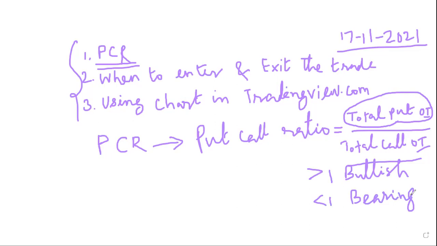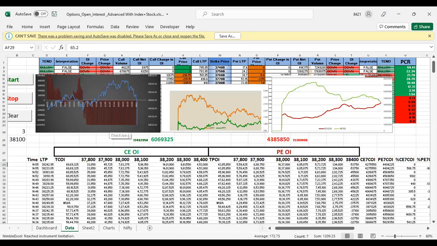So in the Excel, I explain how this happens. See here, I will share that screen also. Here I have given the PCR values for each strike price.